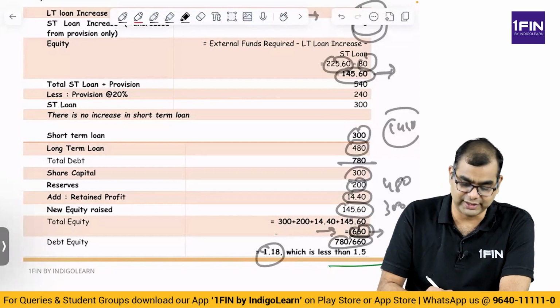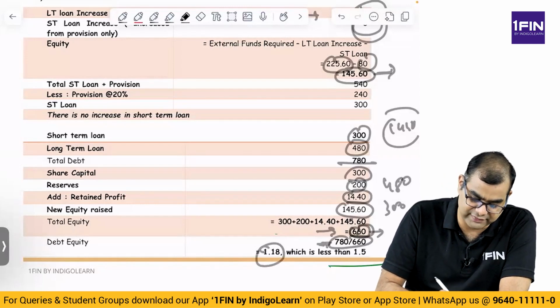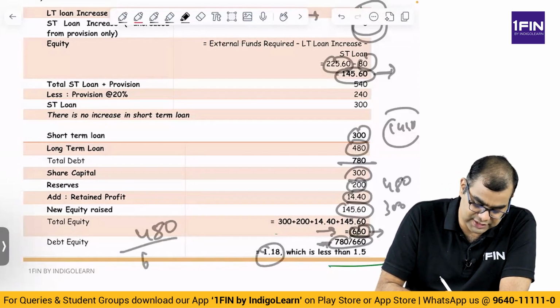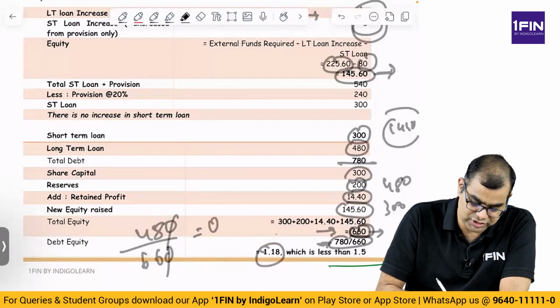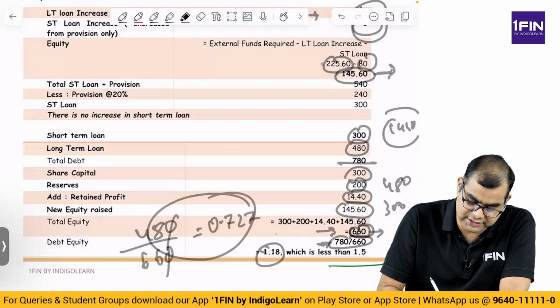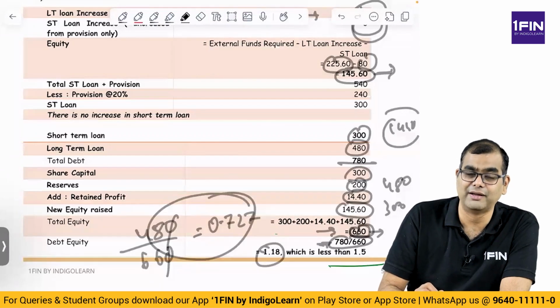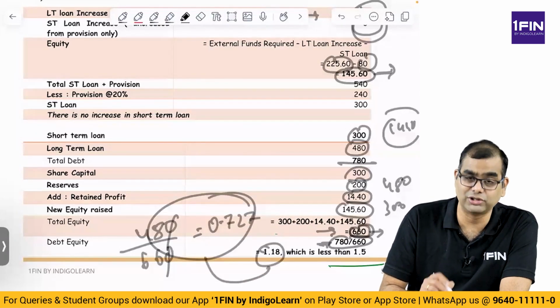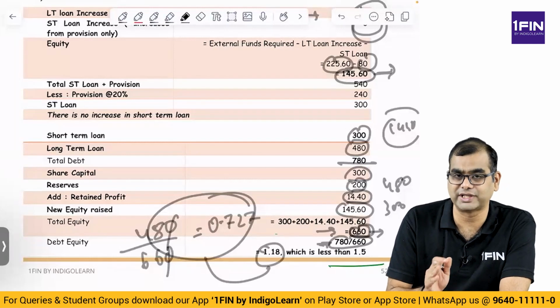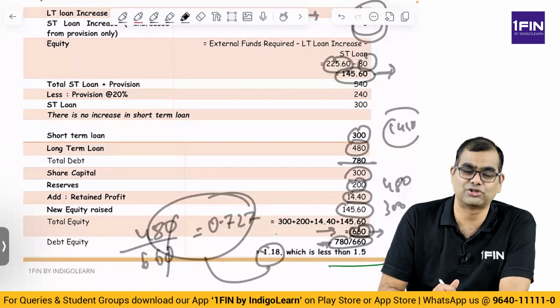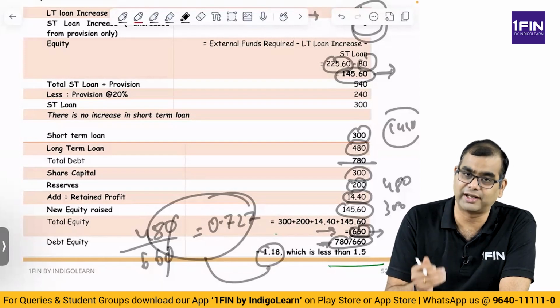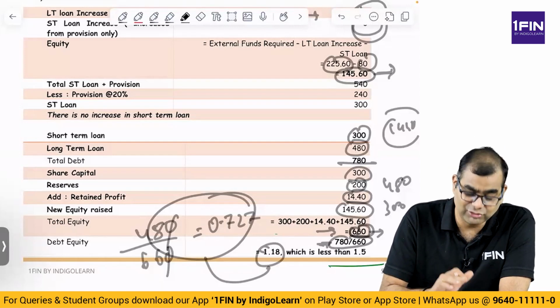If you look at the study material, they have not included this as 780. They have just said 480 by 660, which comes to how much? 48 by 66, 0.727. See, whether you take total debt or long-term debt, it is less than 1.5. That is fine. But I think you should compute both these ratios if you are asked in the exam, because we don't know, CA Institute suddenly the exam department realizes that this is also right. So please always compute. Even in real life, you have to compute both of them. Now this is one way.